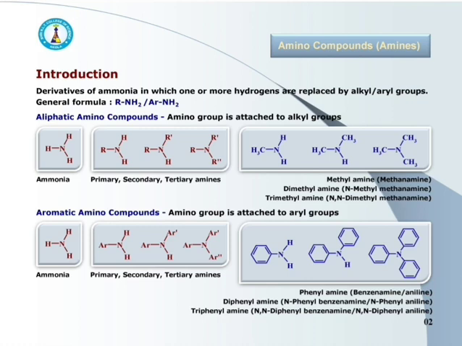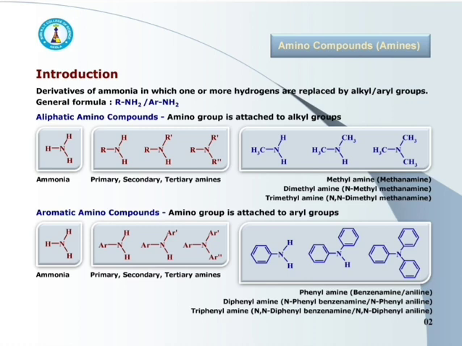Let's see the example. First, phenylamine, also called benzenamine. It is most commonly called aniline. This is an example of primary amine. Second is diphenylamine, or we can say N-phenylbenzenamine or N-phenylaniline. It is secondary amine.